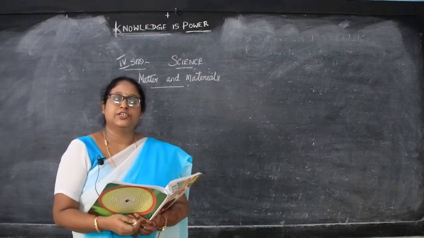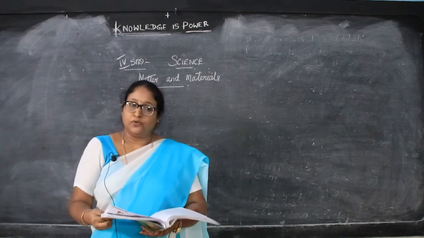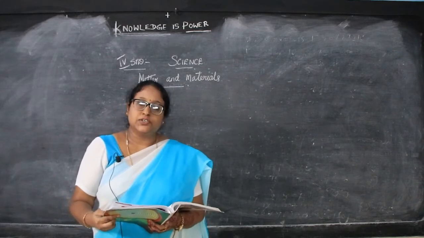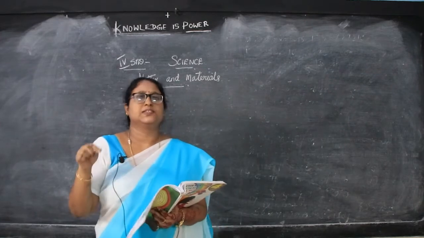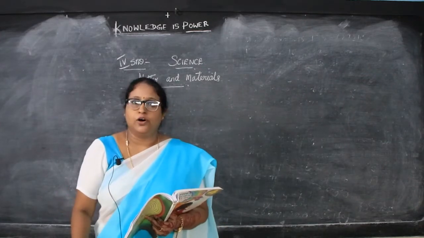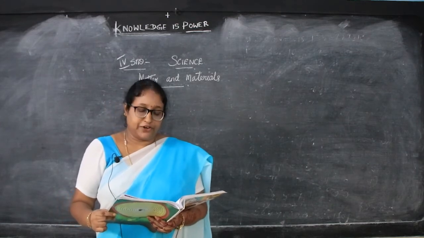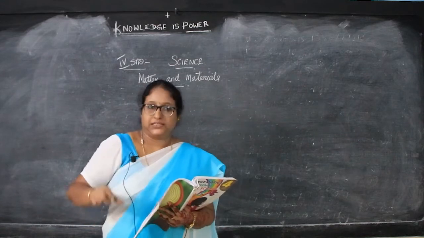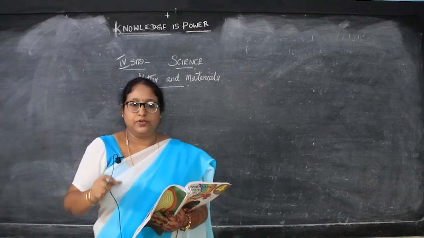First lesson we have already finished. Now we are going to the second lesson, matter and materials. Now what is materials we are going to see? Everything in the universe is made up of matter. Whatever is made in the universe is made up of matter. Now we need to explore many different materials to make sense of our world. So from this matter, we have to make different materials to make sense of the world.